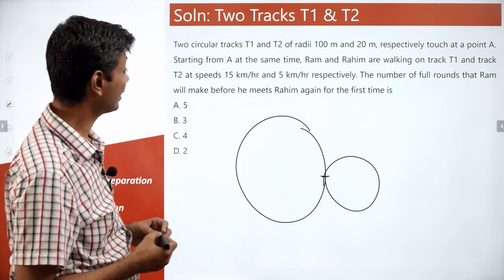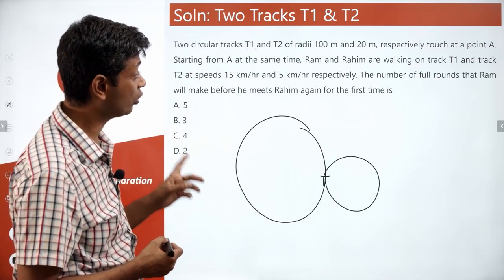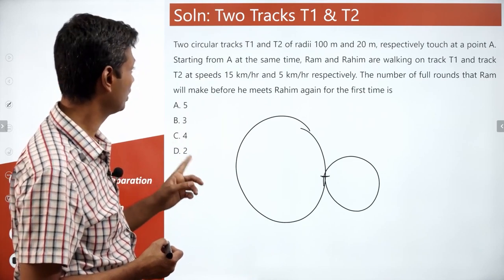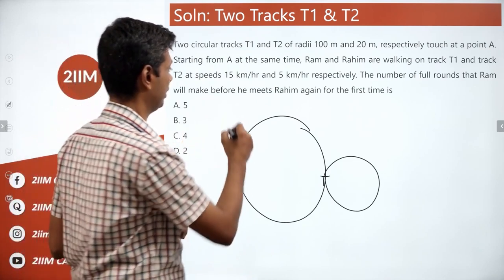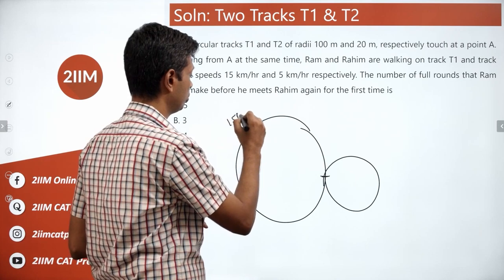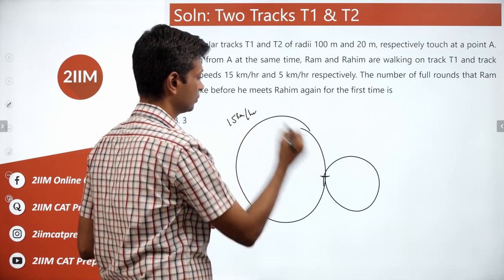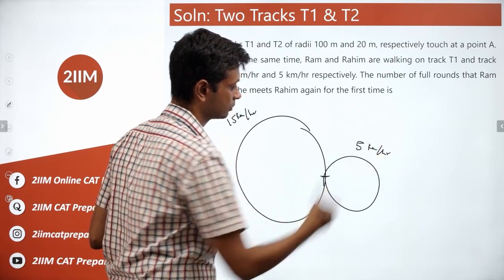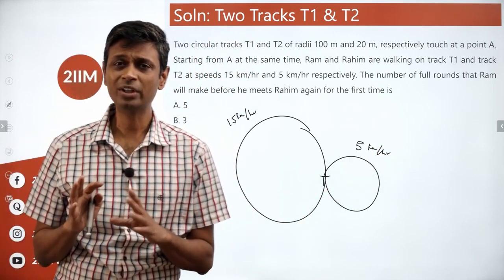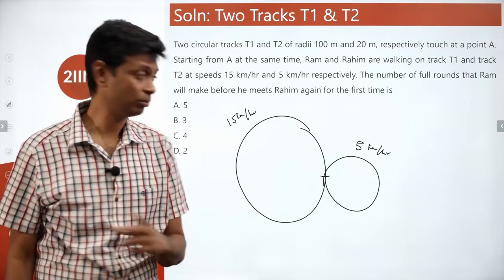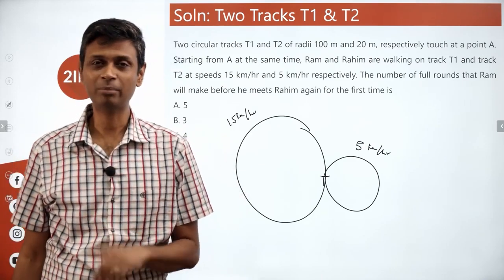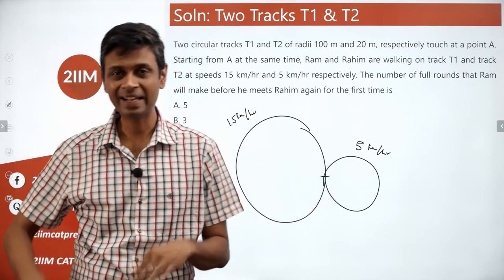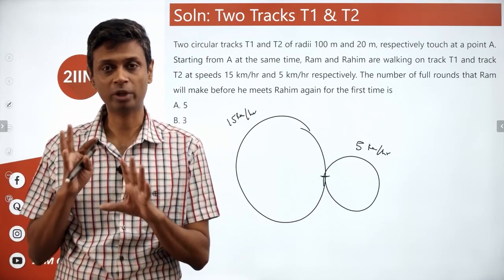Starting from A, at the same time, Ram and Rahim are walking on track T1 and track T2 at speeds 15 and 5. So 15 kilometers per hour and 5 kilometers per hour. Key thing here, we've got to calculate the time taken by Ram to complete a lap, time taken by Rahim to complete a lap, and then we'll have to find the LCM of those two times.